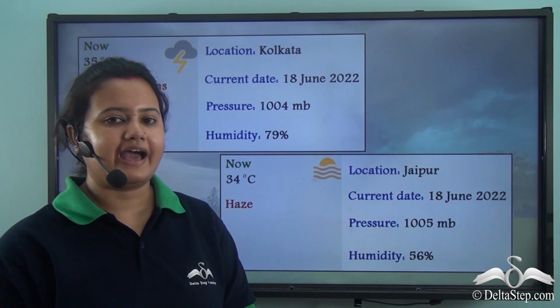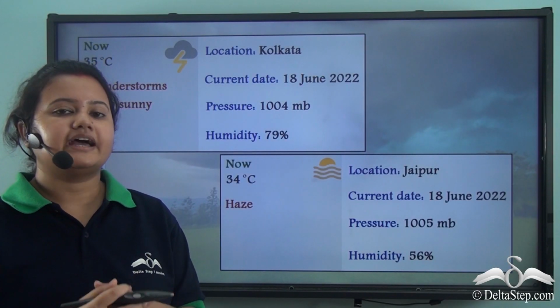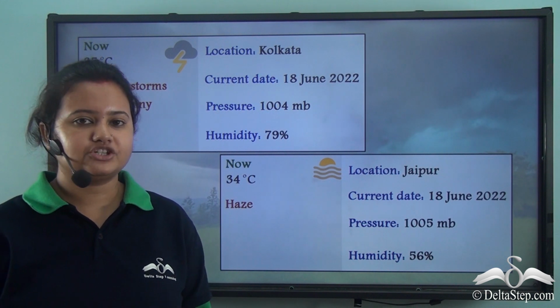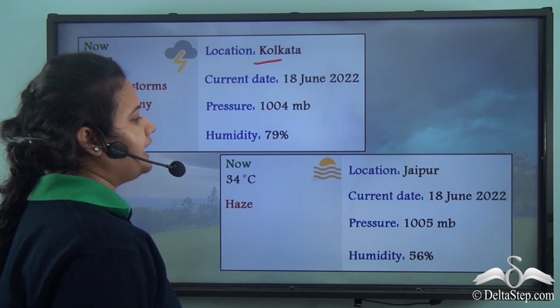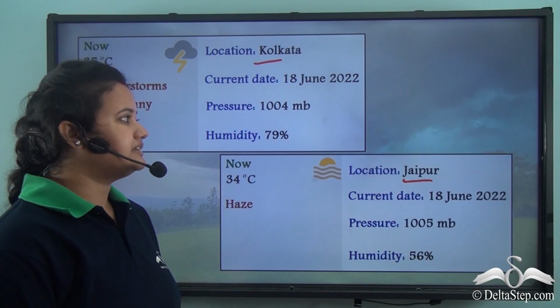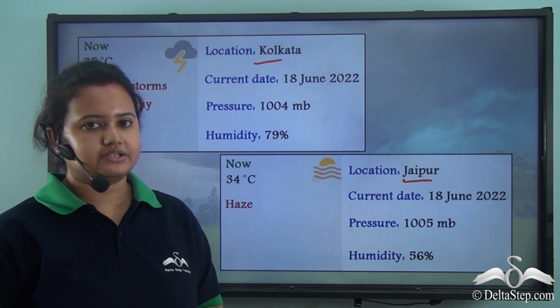Now here we have two weather charts that show the atmospheric conditions of two places, namely Kolkata and Jaipur. Now let's make a comparison between these two weather charts.